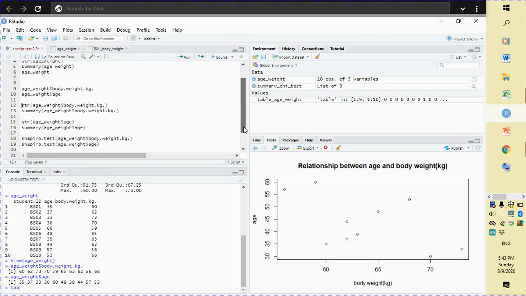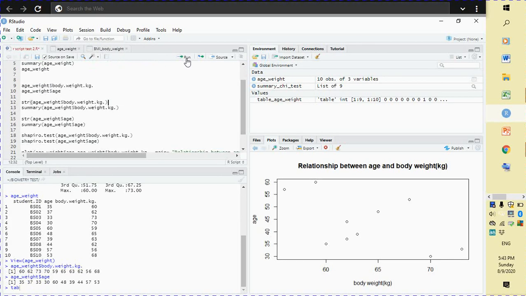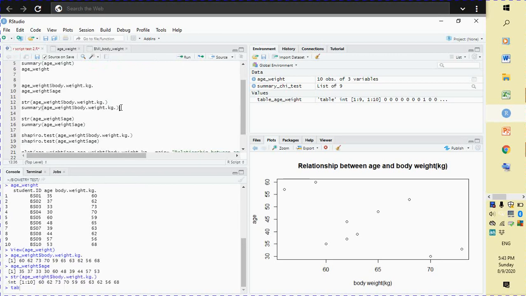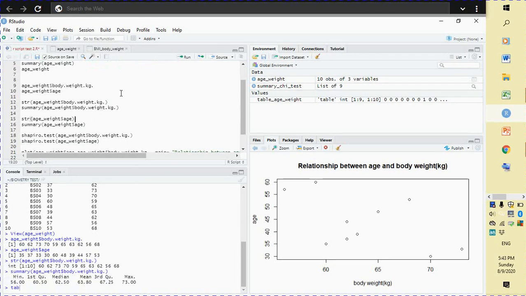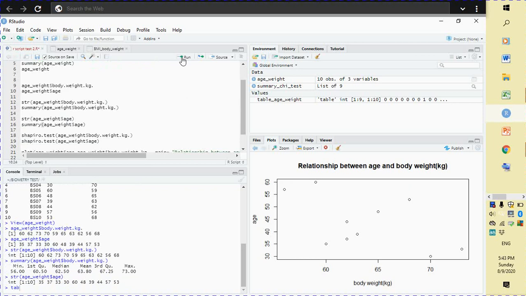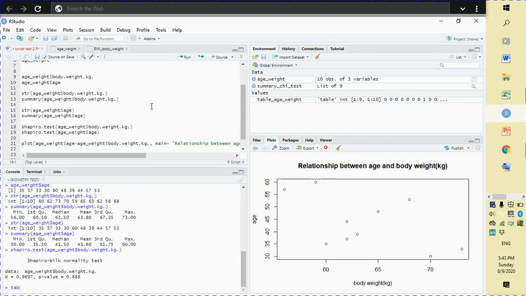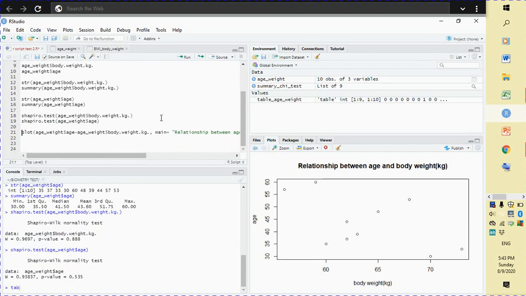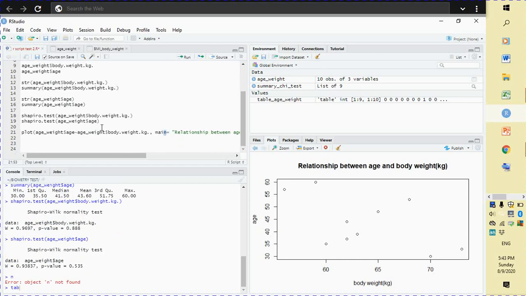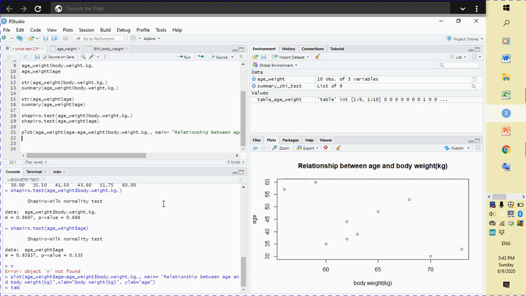So we structure the object with the body weight and summarize it, and we structure the object with age and summarize it. So we use the Shapiro test for the normality test. So we run it. So when we run the test, this scatter plot is produced.